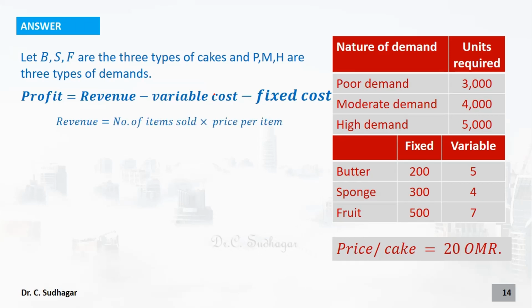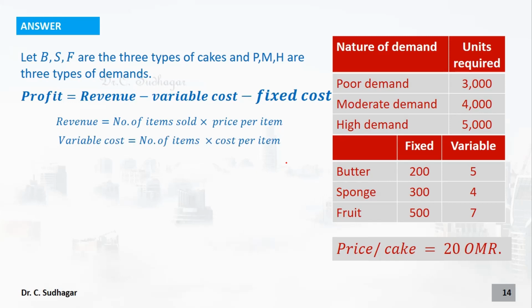We know that revenue will be given by number of items sold into price per item. Price per item is 20 OMR. If you are selling 2 cakes, you should do 20 into 2, 40 reals. The variable cost is equal to number of items into cost per item.